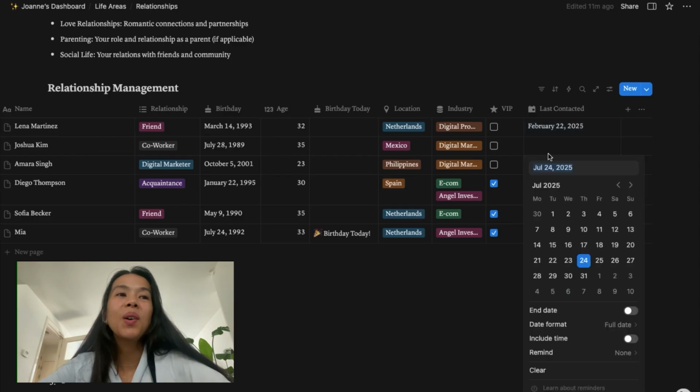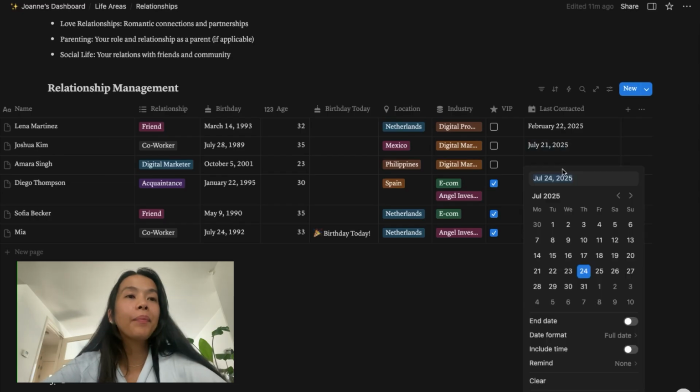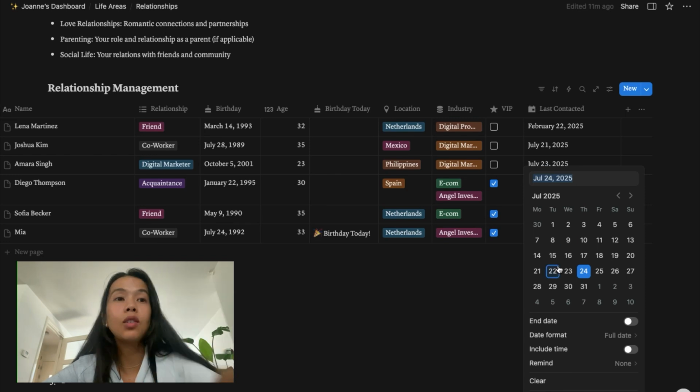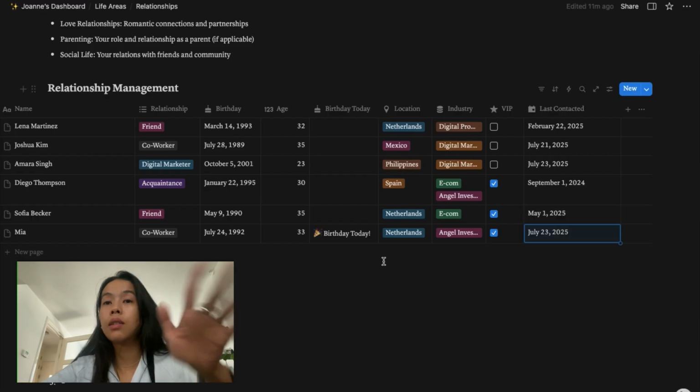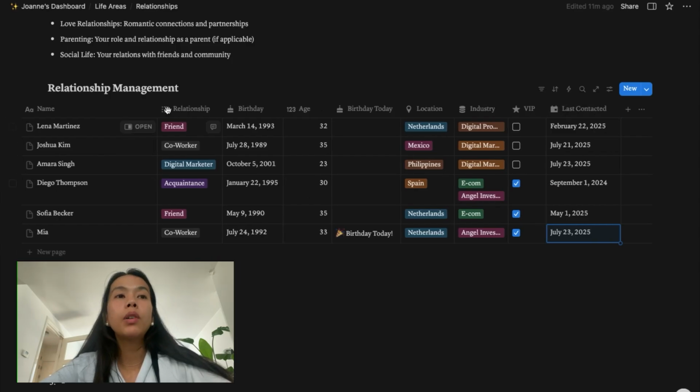Okay, last contacted was, for example, for Lena, she is a friend, maybe we contacted her last February. Joshua, he is a co-worker, so we contacted him last Monday. Amira, we contact her every single day, for example. And Diego Thompson, imagine we contacted him last year, September. And Sophia Becker, we contacted this friend just May 1. I'm putting random dates here, okay? And then Mia, we contacted her yesterday, for example.